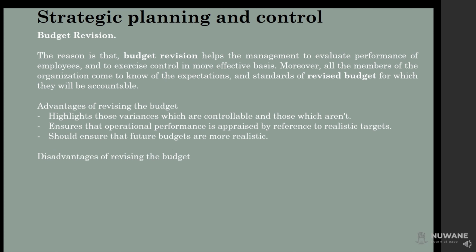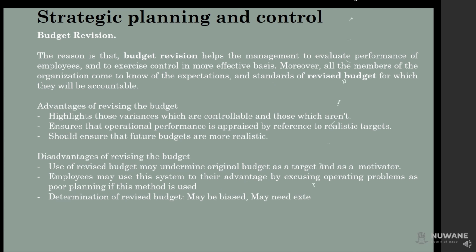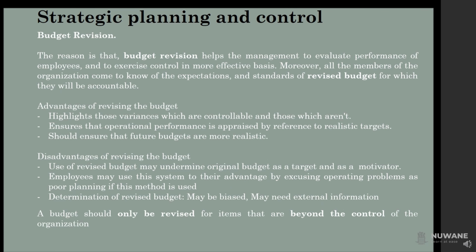Disadvantages of revising the budget. Use of a revised budget may undermine the original budget as a target and as a motivator. Employees may use the system to their advantage by excusing operating problems as poor planning if this method is used. Determination of the revised budget may be biased, and may need external information. A budget should only be revised for items that are beyond the control of the organization.